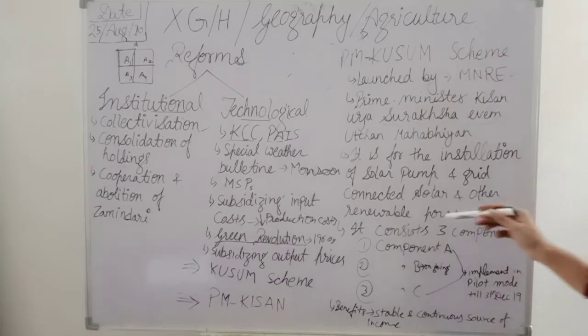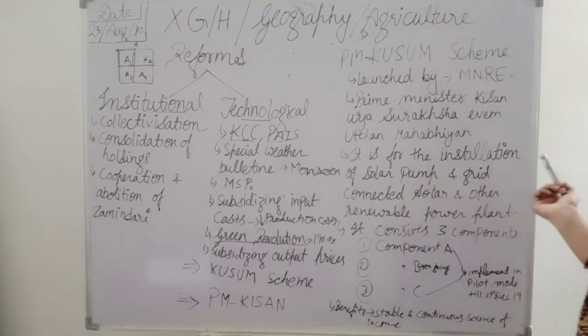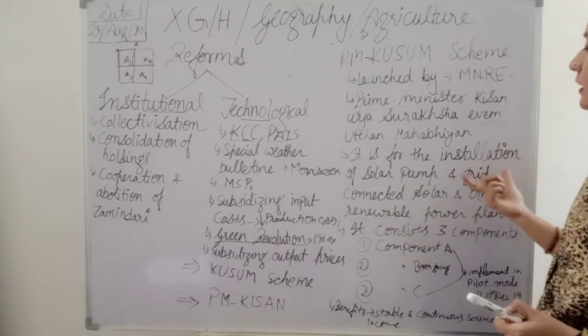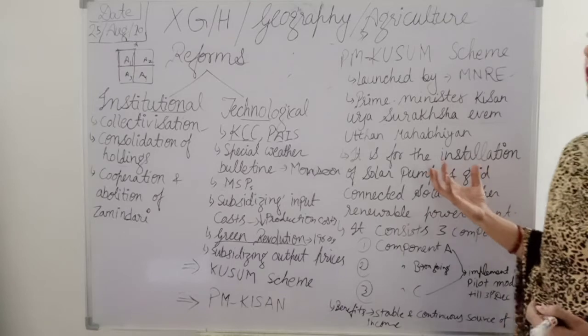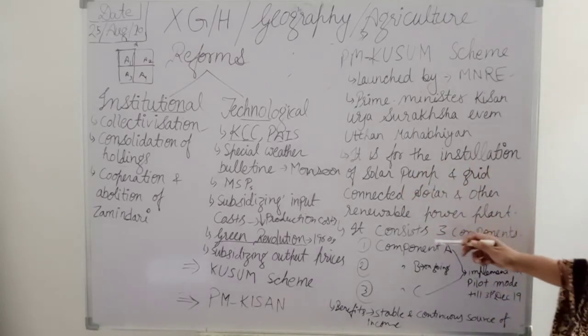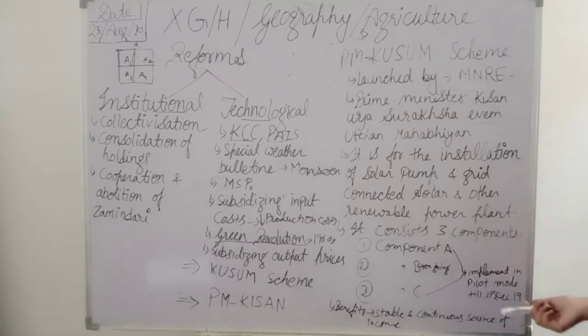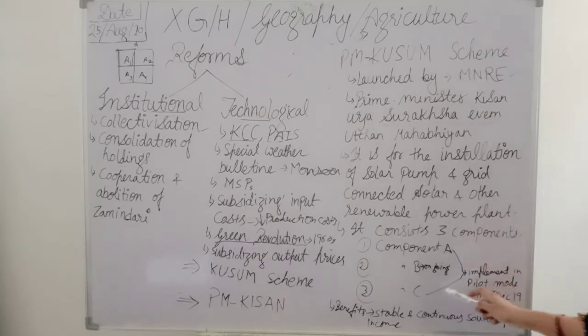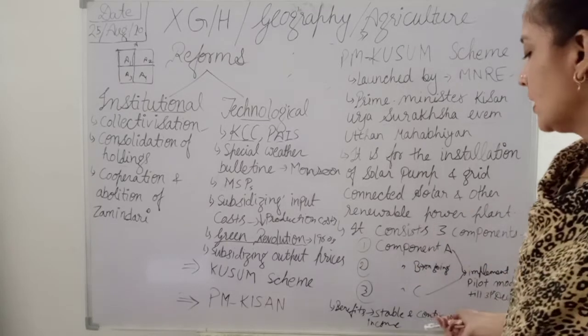So this is basically to provide power supply on the basis of solar. In this, the government is installing solar panels in the villages, so that the farmers can benefit from this. It consists of three components: component A, component B and component C. Components A and C are implemented in pilot mode until 31st December 2019, but component B is going on as a project.